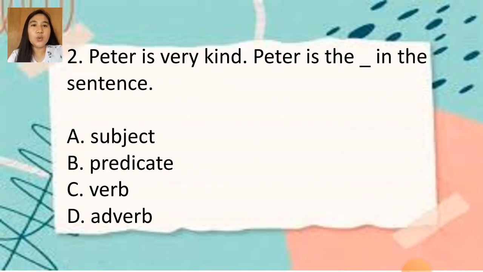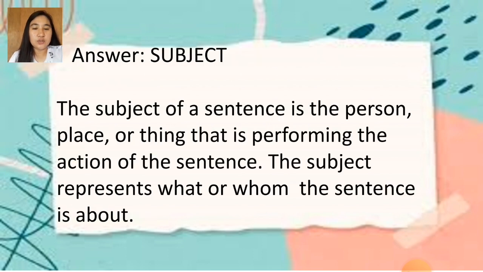So number 2, Peter is very kind. Peter is the blank in the sentence. So what is Peter in the sentence, class? A. Subject, B. Predicate, C. Verb, D. Adverb. So the right answer is subject. The subject of a sentence is the person, place, or thing that is performing the action of the sentence. The subject represents what or whom the sentence is about.